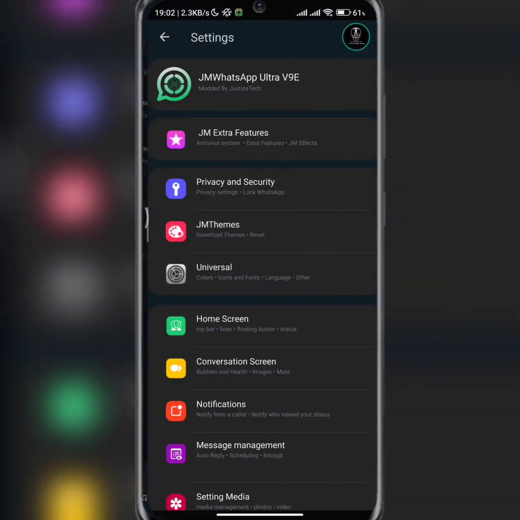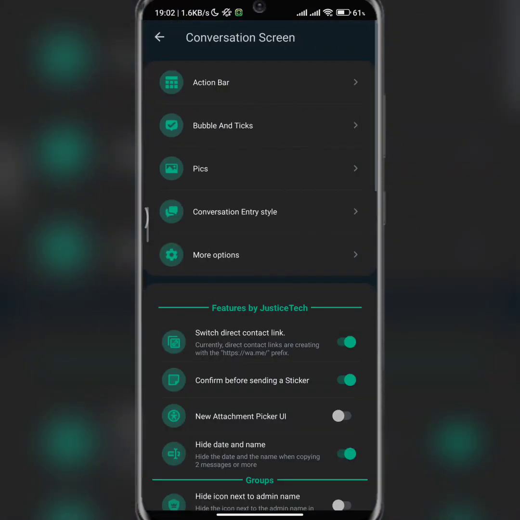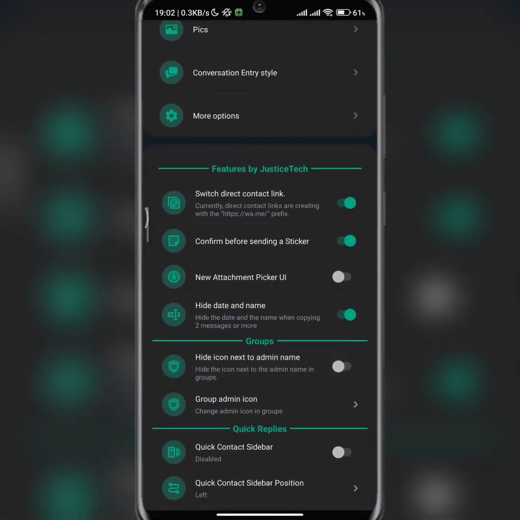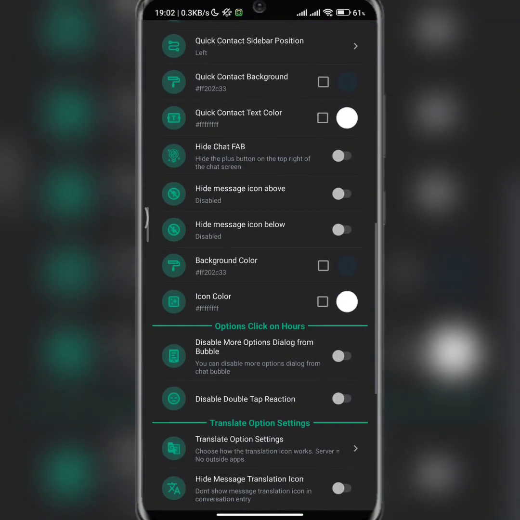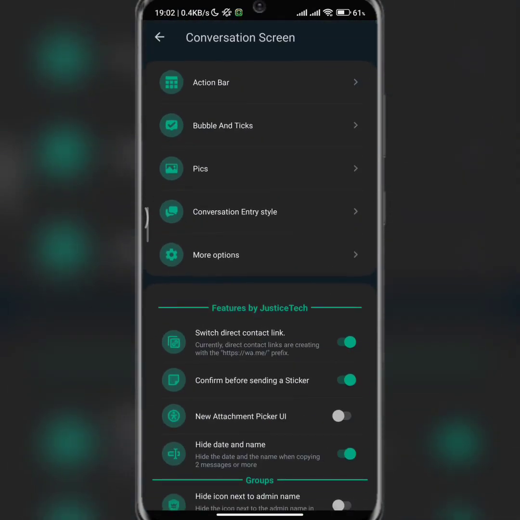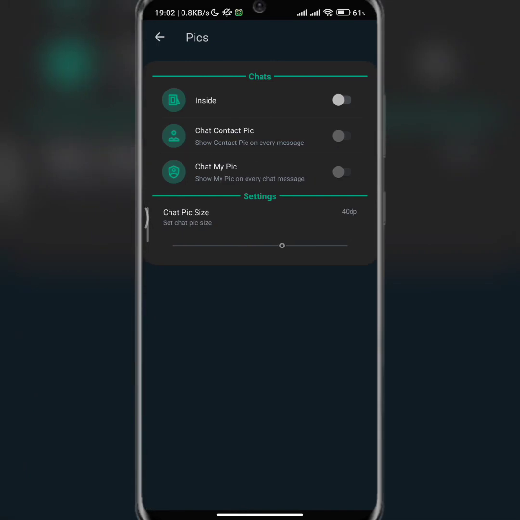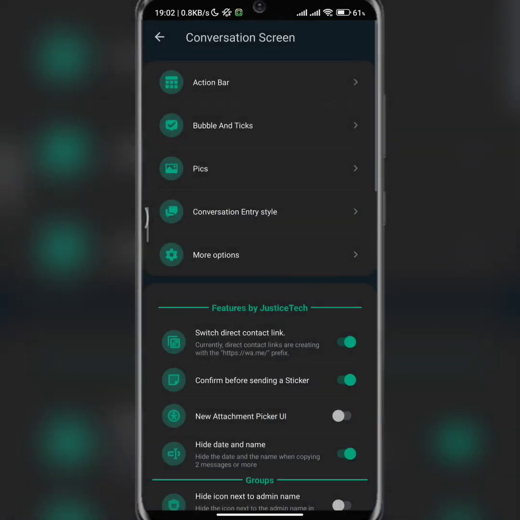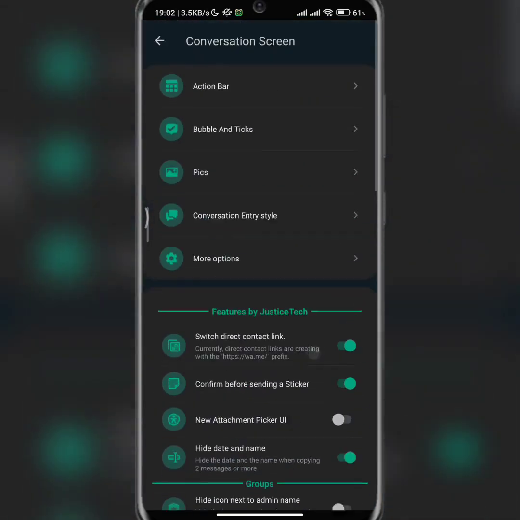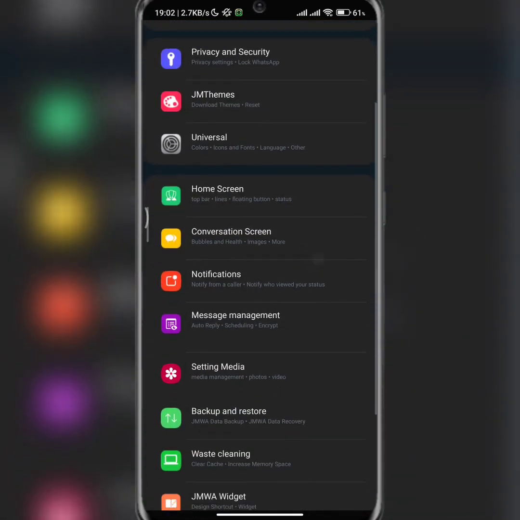So let's go again. From here you can choose and do whatever you want to do, depending on you. So here, if you want your message to go with the person's contact profile picture, what you need to do is just activate this, and then every message that anyone sends is going to show the person's profile picture along with the message. So that is that for that. You can check it out, and I believe you are going to love it.